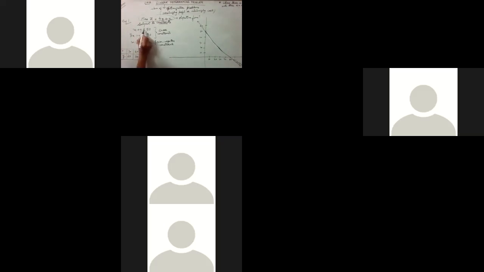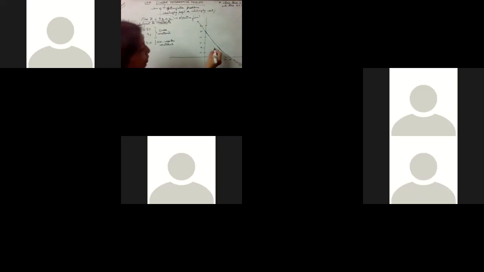So here, when we are looking at the inequality, we have a less than sign. That means the arrows will be towards the origin if the line is not passing through the origin. Just recall your class 11th linear inequalities: the arrows will be towards the origin if the line is not passing through the origin.